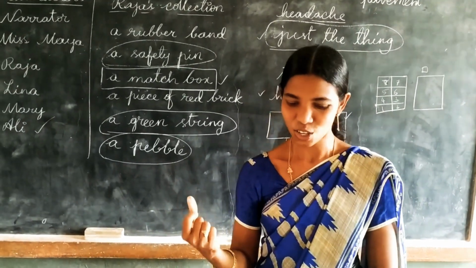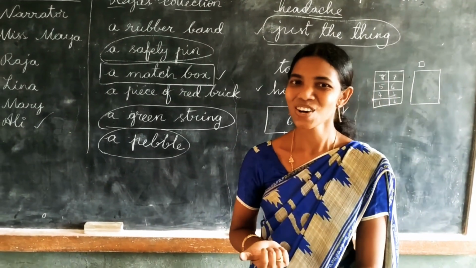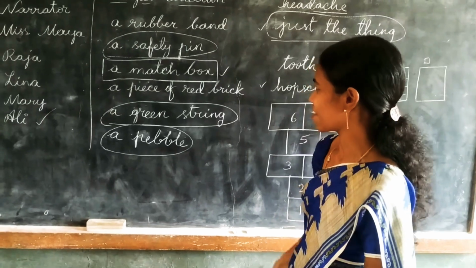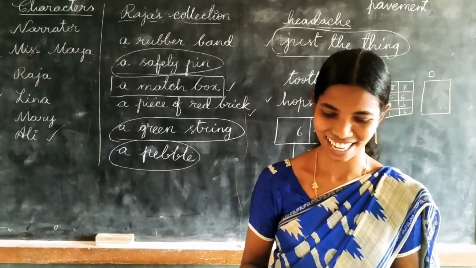Okay, children? So then what is Raja saying? Do you have any guesses? What would he say? He will say maybe red brick, right? Yes. What does he say? Let us see in this lesson.